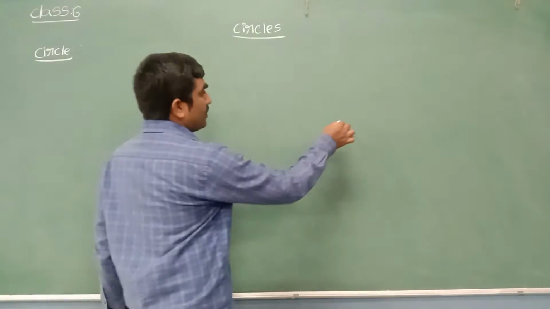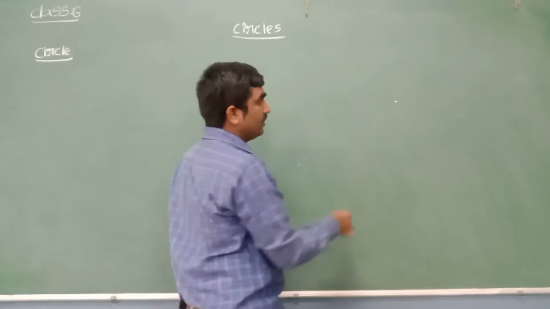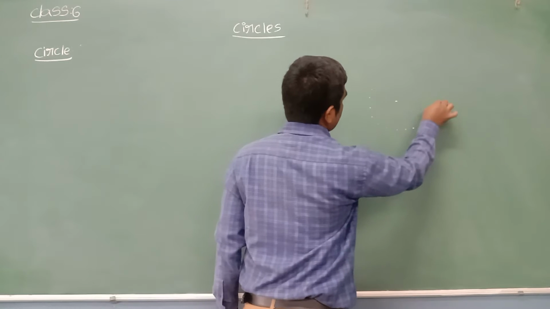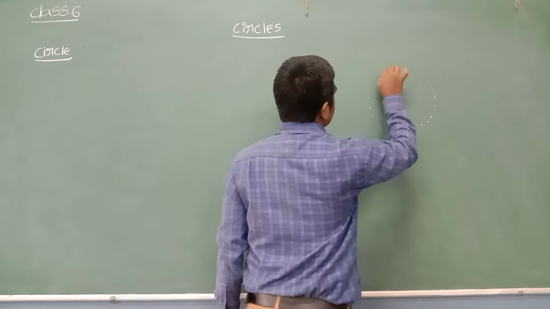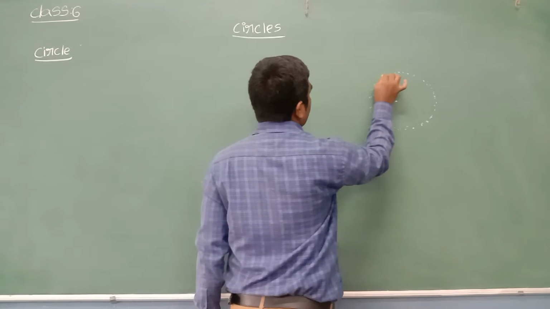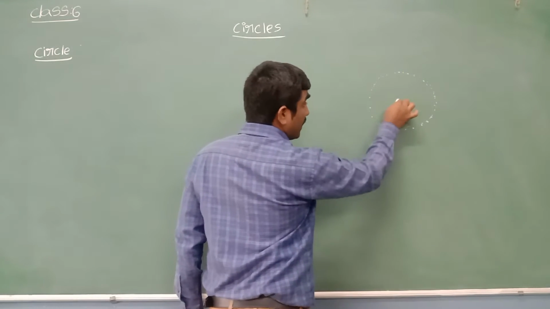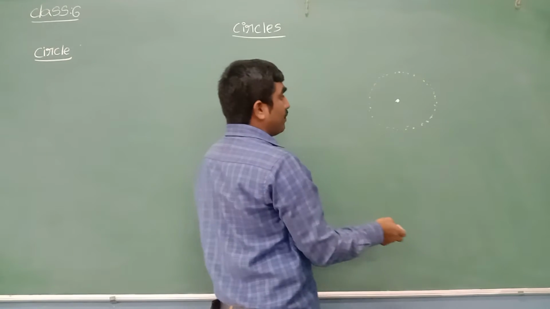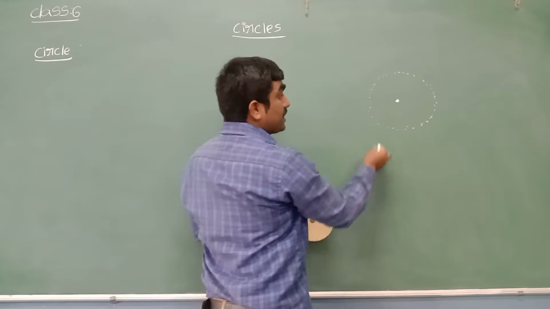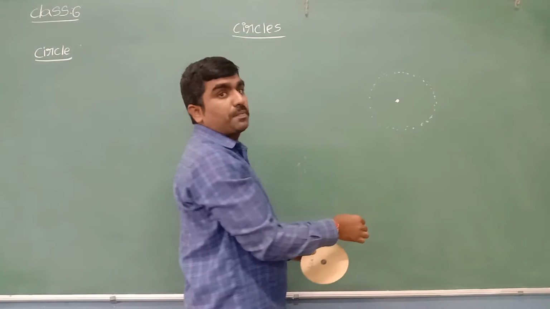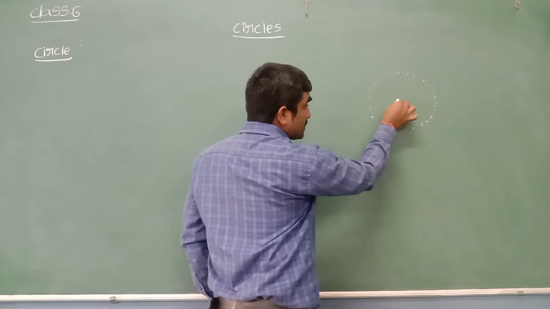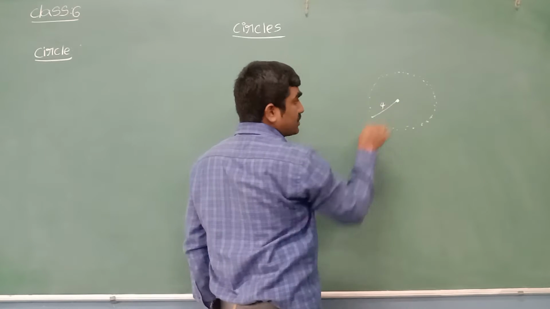Let me take one fixed point. Let me take a collection of points, and all these points are the same distance from the fixed point. Let me repeat once. Suppose the distance from the fixed point to this point is, for example, 4 centimeters.